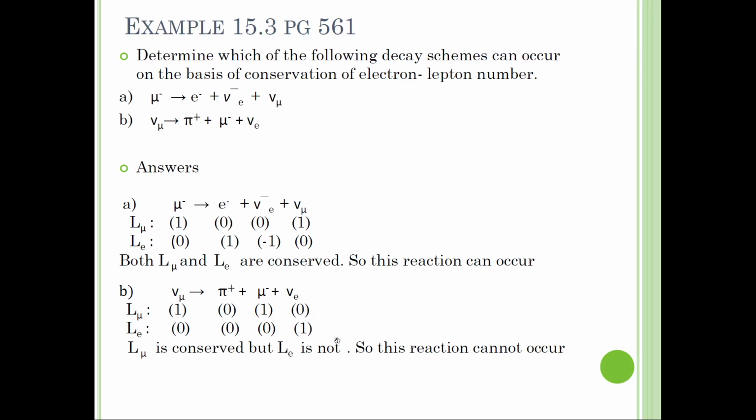Okay, so in order for the reaction to occur, the three laws must be conserved, and after that you can make a conclusion that the reaction can occur. If one of the laws is not conserved, that means the reaction cannot occur. Okay.